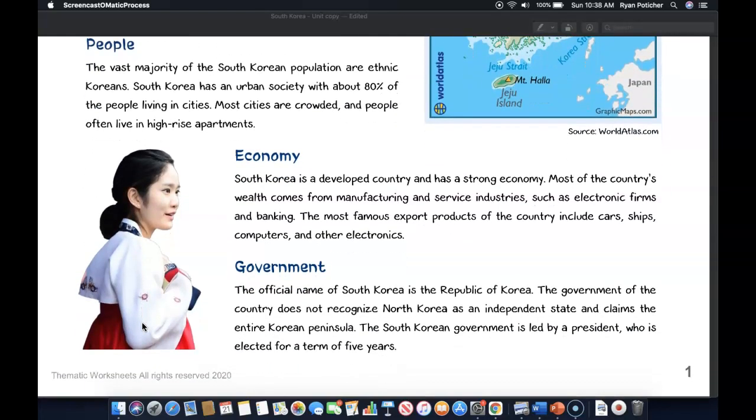People. The vast majority of the South Korean population are ethnic Koreans. South Korea has an urban society, with about 80% of the people living in cities. Most cities are crowded, and people often live in high-rise apartments.